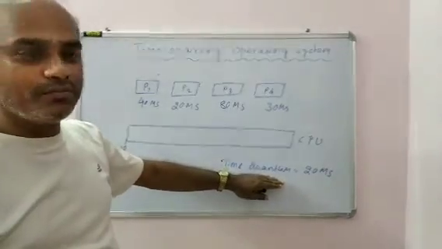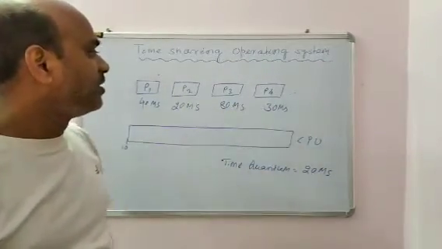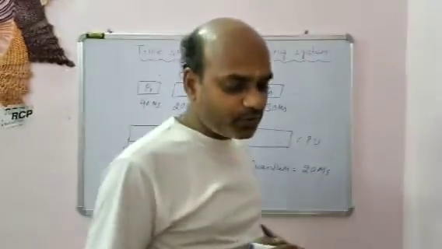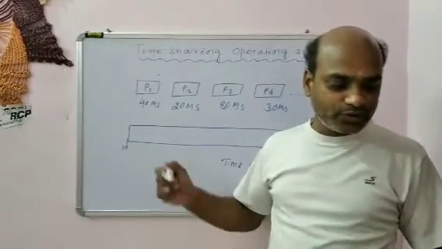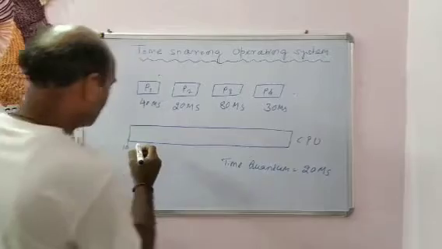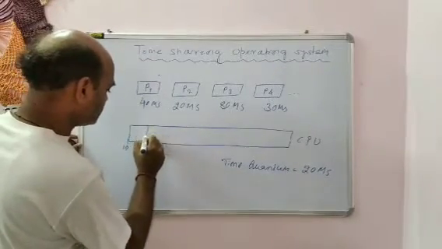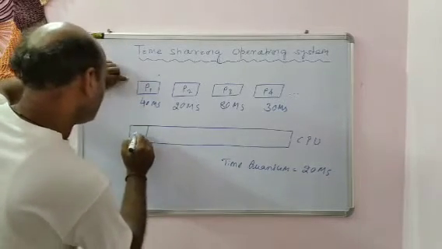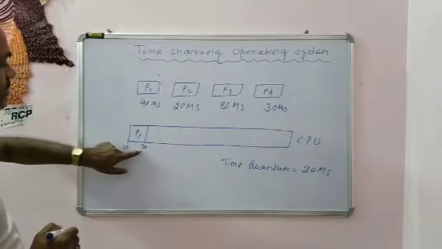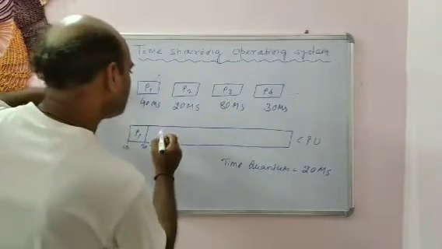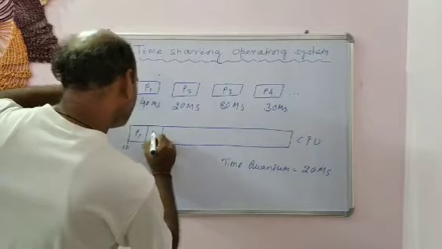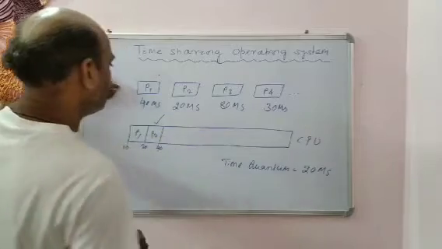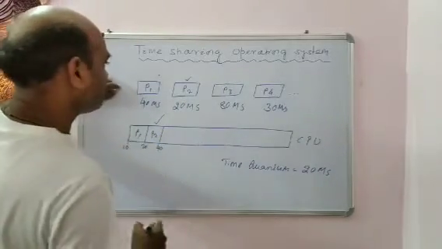It will be used by different processes having equal priority. P1 requires 40 milliseconds to be executed in the CPU. So first there will be a time slot of 20 milliseconds, so this is 20. In the first 20 milliseconds, P1 will be processed. Then come to P2, another 20 milliseconds, 40. Now P2 is completed. Then P3.